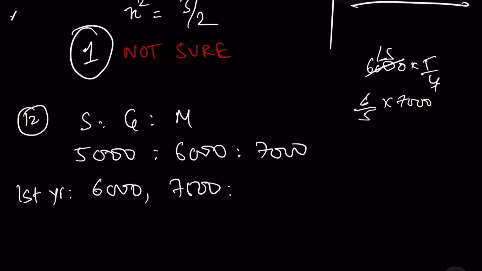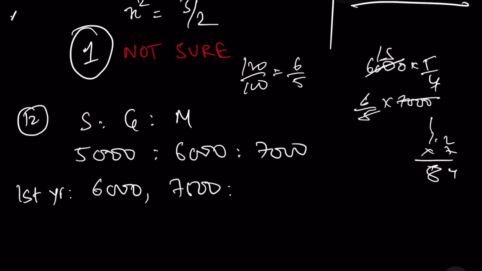No, 20% मतलब 120/100. Sorry, I've become so old at doing these things. 1.2 into 7, 8,400.